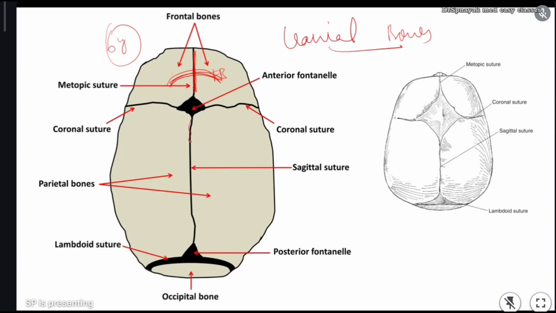Anyways, so these are the very dense connective tissues which are connecting the cranial bones. These types of joints are called sutures. Very simple. They may ask you for 2 marks what you have to write: define sutures and where they are located. Sutures are the only joints which are present between the bones of the cranium, or cranial bones.